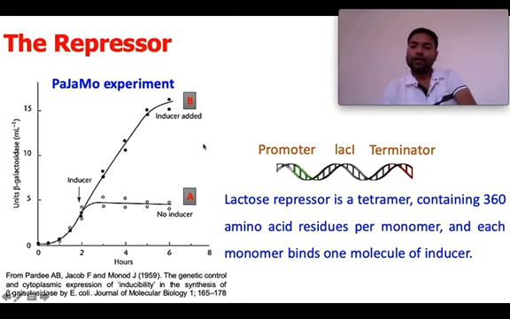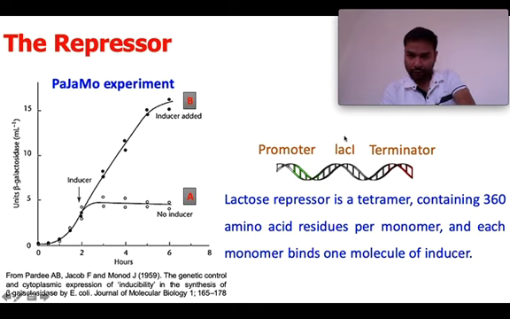So what is happening there? We should remember two conditions here: when the inducer is not there, the expression of beta galactosidase is also not there. And as and when this inducer, that is lactose, is added, the expression of beta galactosidase increases. So something is there that is preventing the expression of beta galactosidase when there is no inducer, and that is basically